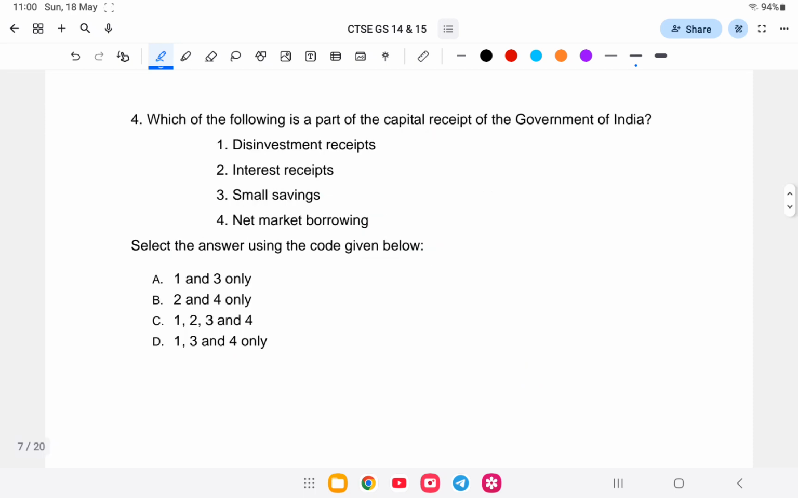Next question. Which of the following is a part of the capital receipt of the government of India? Number 1: disinvestment receipts, interest receipts, small savings and net market borrowing. So what is the answer?